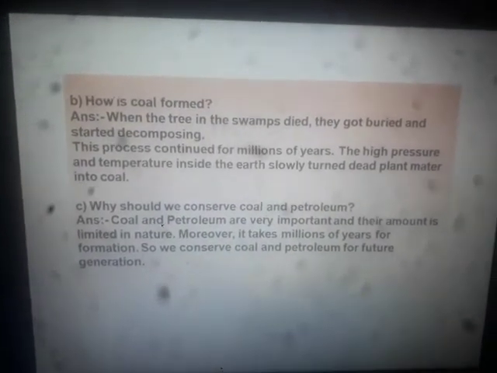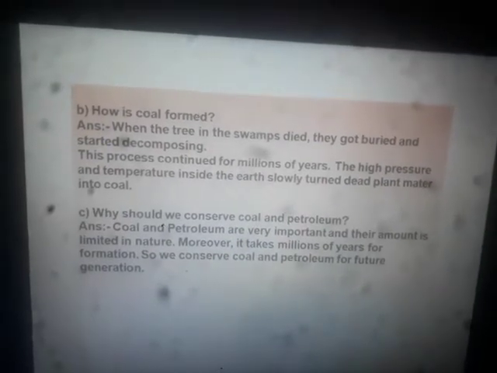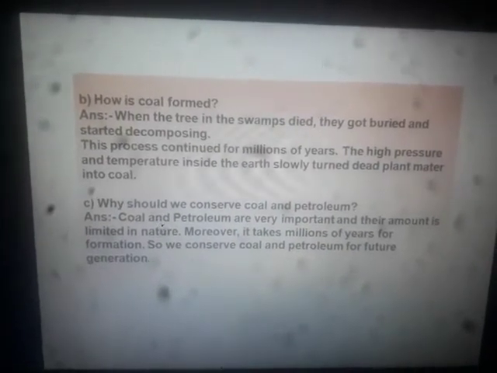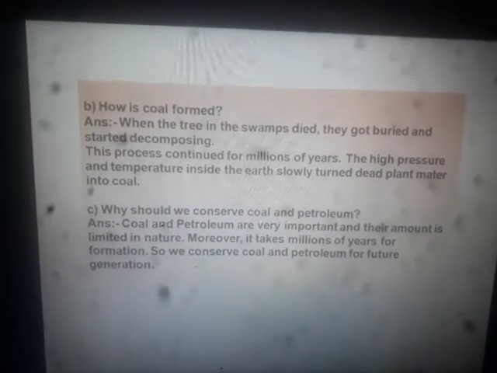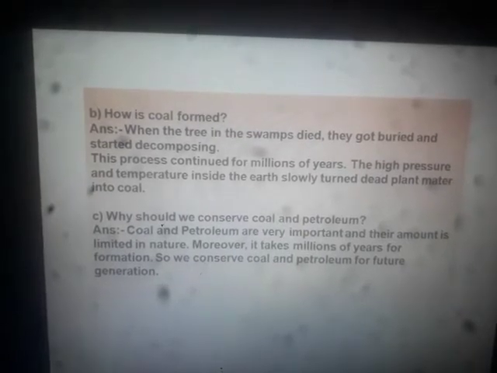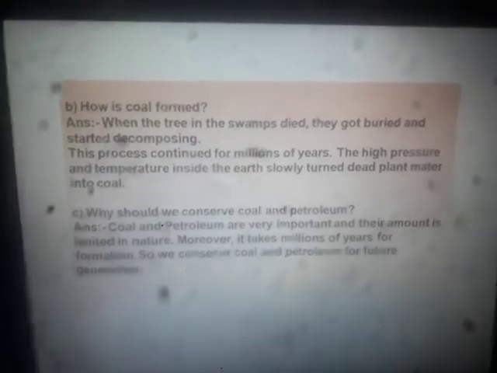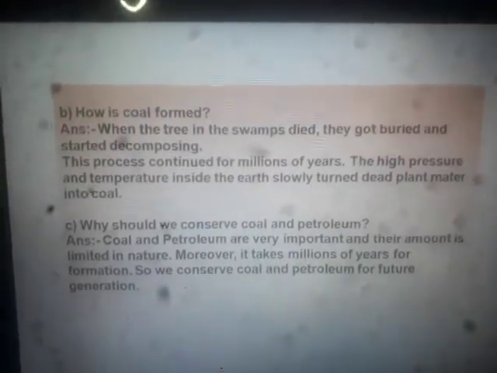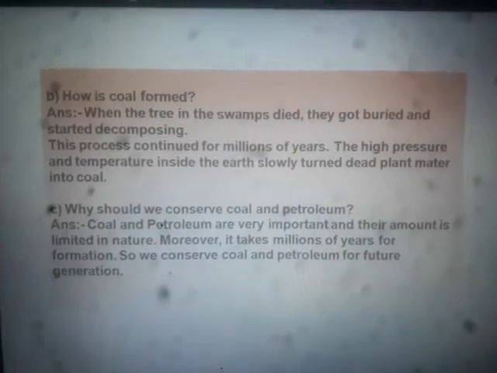When they are continuously exposed to factors like temperature and pressure for millions of years, these plant matter or dead matter get converted into coal.